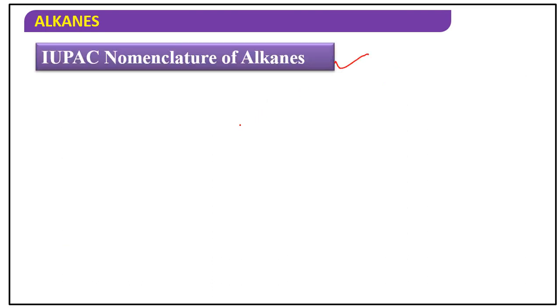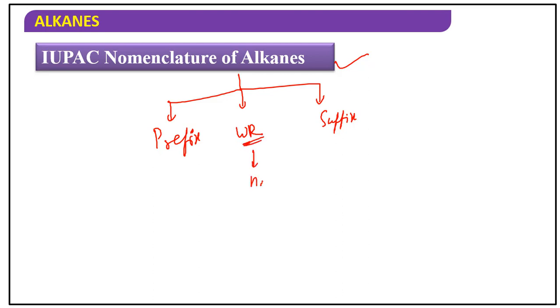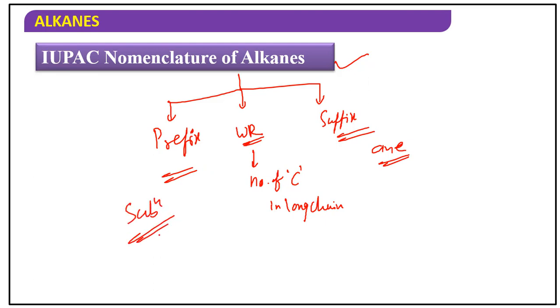IUPAC nomenclature of alkanes. So we know that just like our name, 3 parts are there, that is prefix, word root and suffix. This word root indicates the number of carbons in the long chain, suffix is generally "ane" for alkanes, prefix tells about substitutions. Okay, these are the mainly 3 parts.